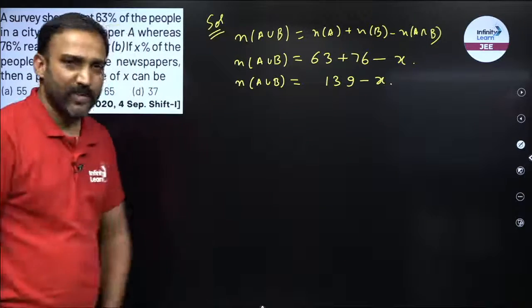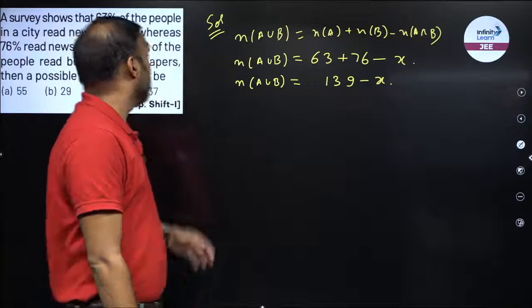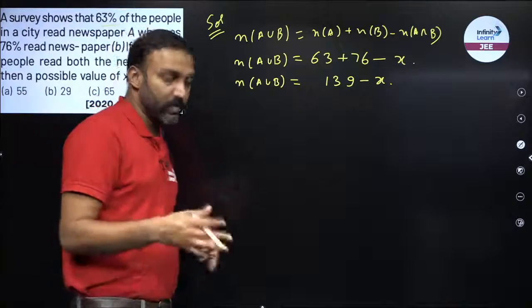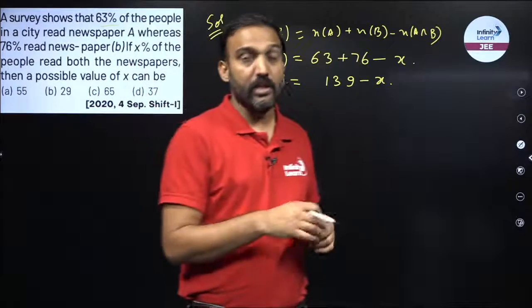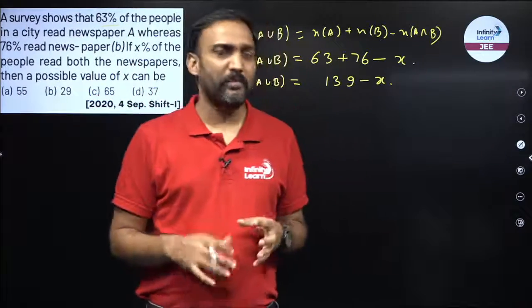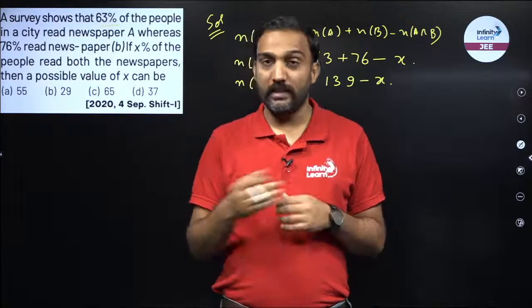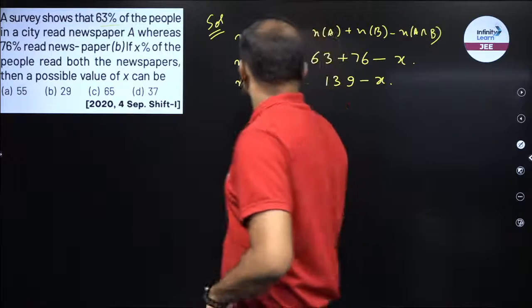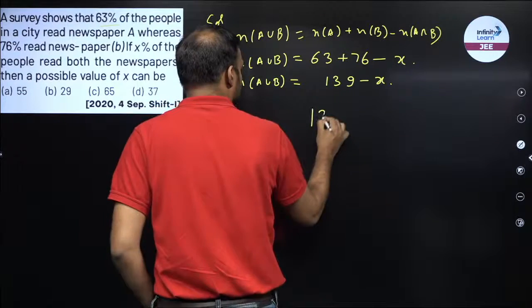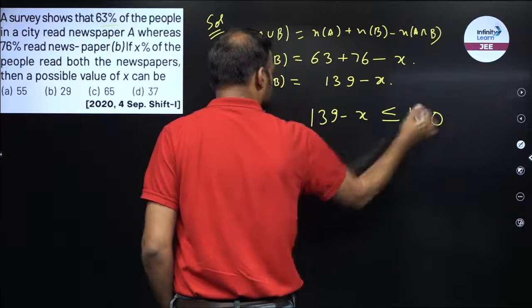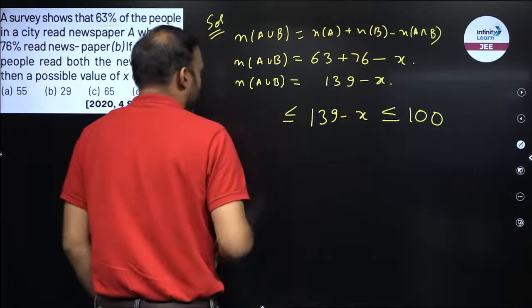Now A union B, will it be 100? No, right? Because it is not necessary that all the 100% of the people will read A or B. Some people will read something else, some people will not read. So A union B is not 100, but A union B will lie somewhere between 100 or less than 100. So I can say N of A union B, that is 139 minus X, this would be less than equal to 100. And what is the minimum value of A union B?